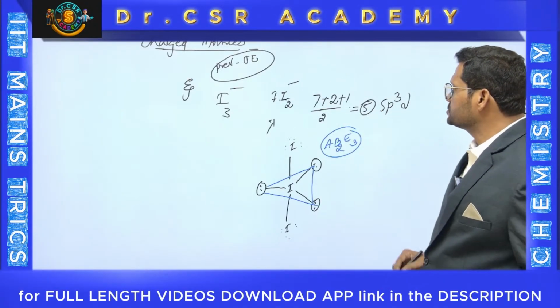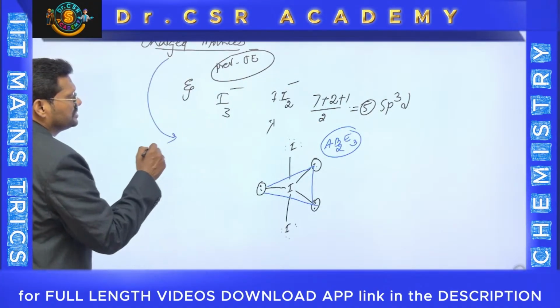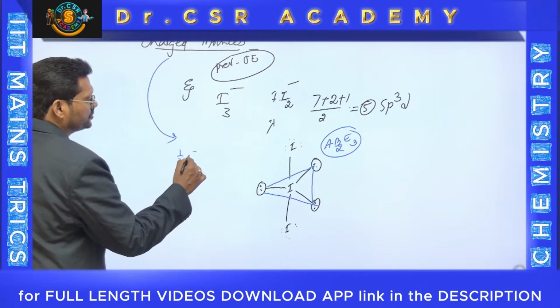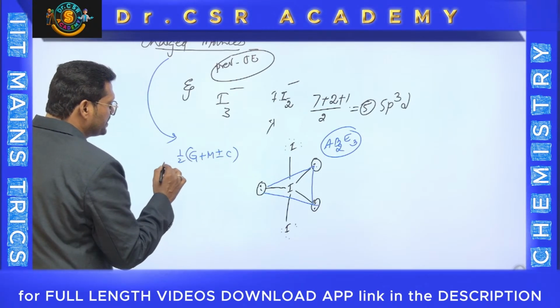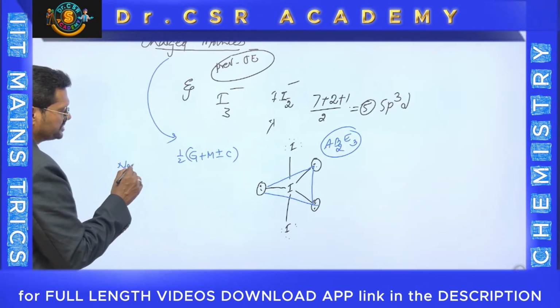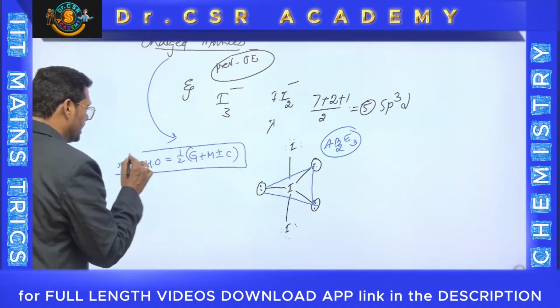So what I am trying to say is, for charged molecules, the formula will be half into G plus M plus or minus C. You have to use this formula for the number of hybrid orbitals. And C is the charge.